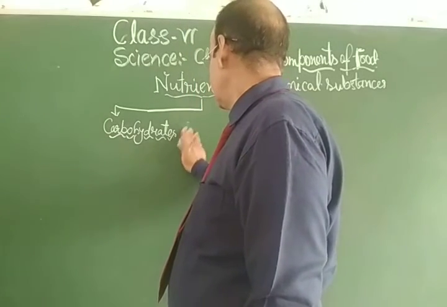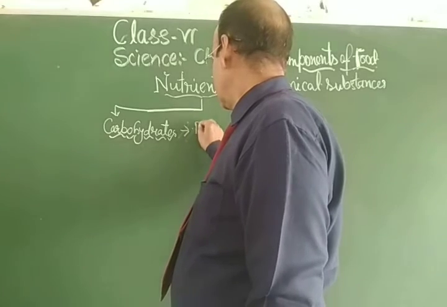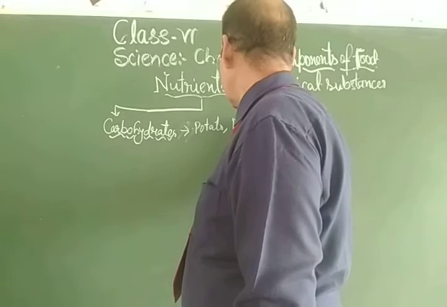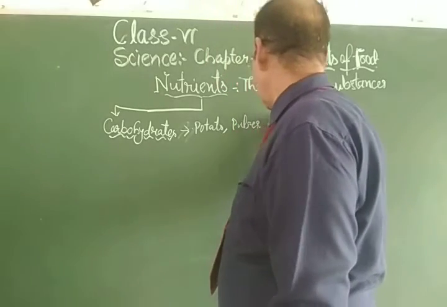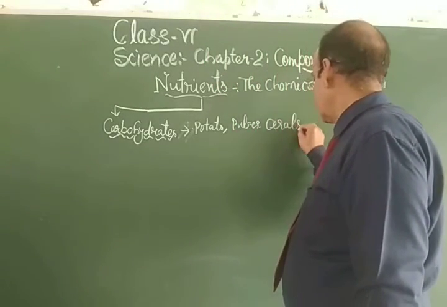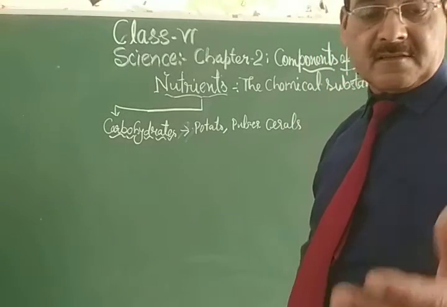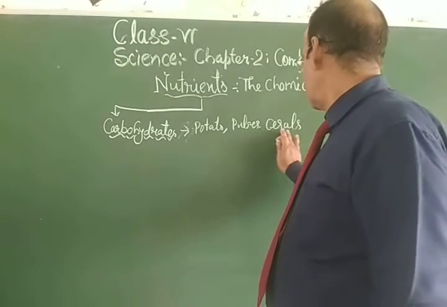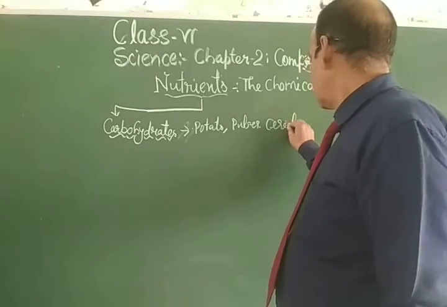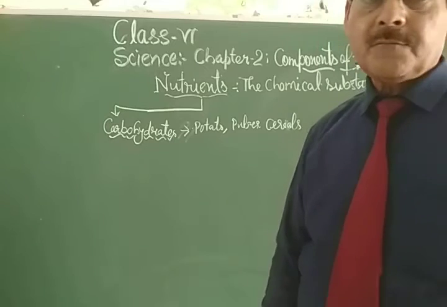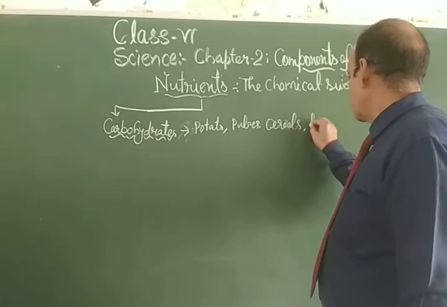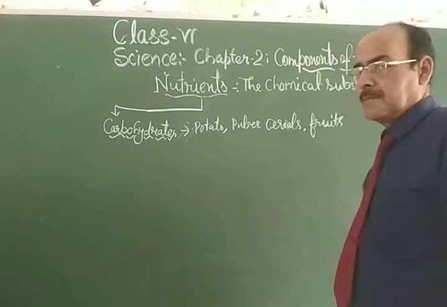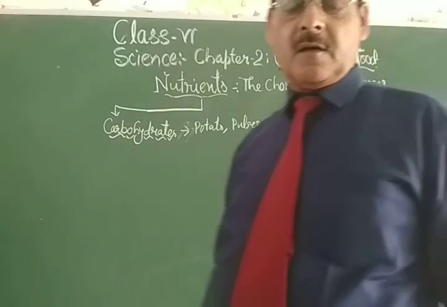These are found in potato, pulses, cereals. Cereals means anaj. Cereals, and fruits, and so many types of fruits. Fruits like grapes, apple. These are the sources of carbohydrate.